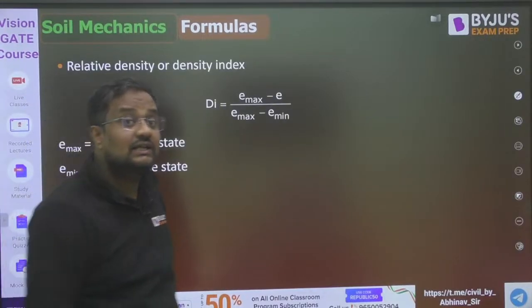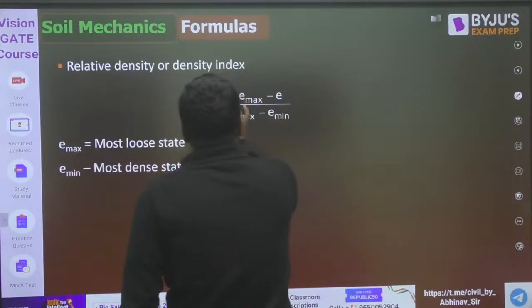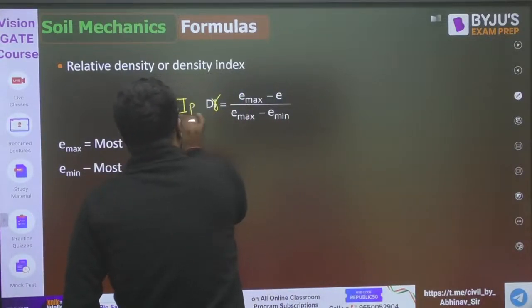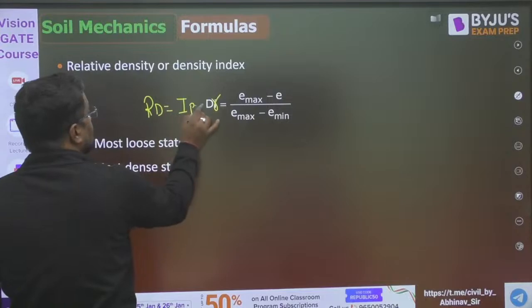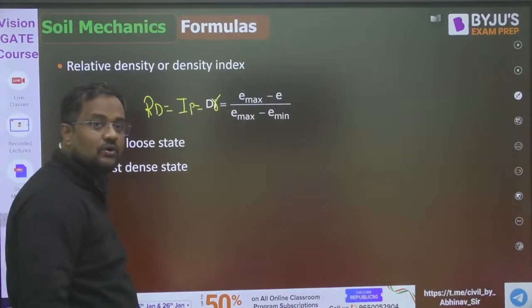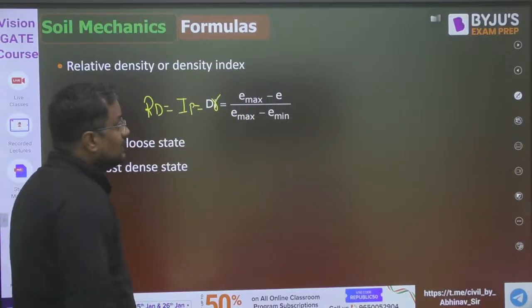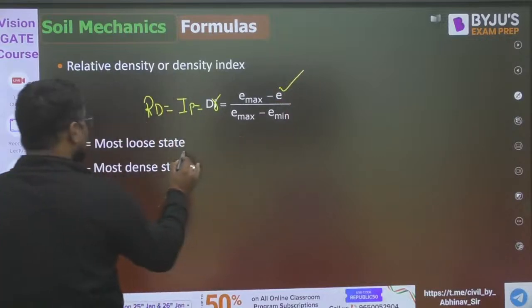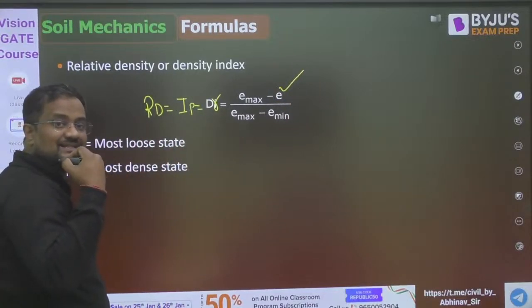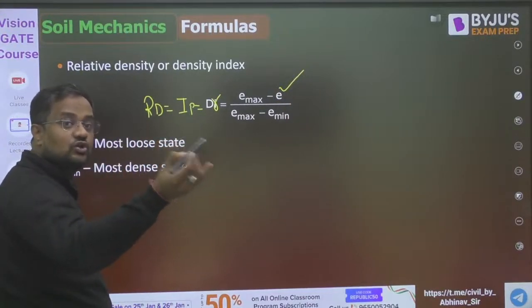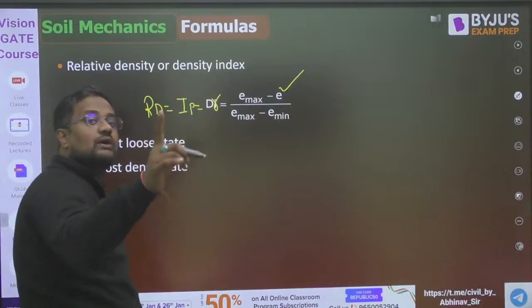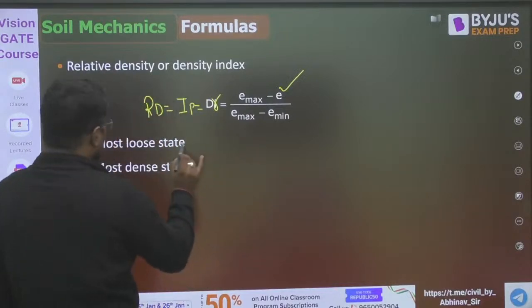Now there is relative density, also called DR, or ID, or RD. This is (E max minus E) upon (E max minus E min). E is the natural void ratio. E max is the maximum void ratio that occurs in a cubical array. Why does it occur in a cubical array? How I derived that, I explained in the class.